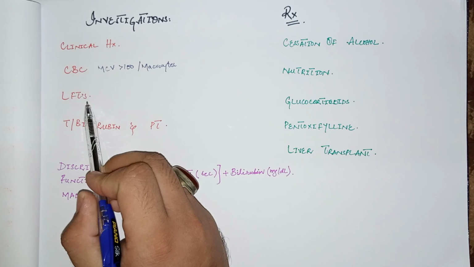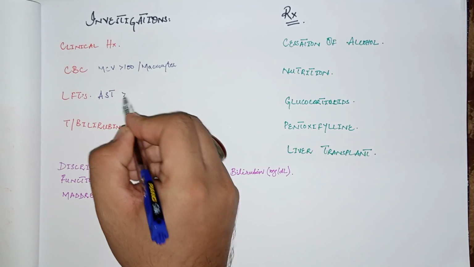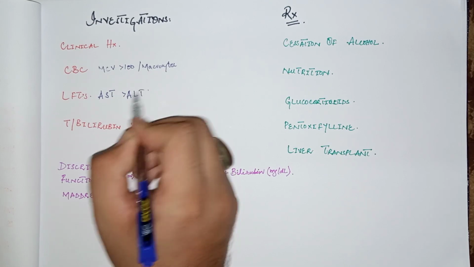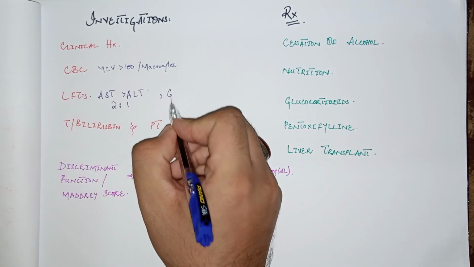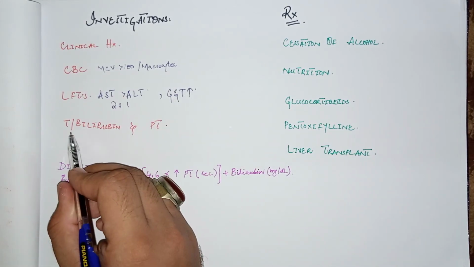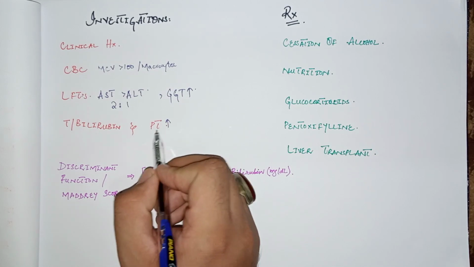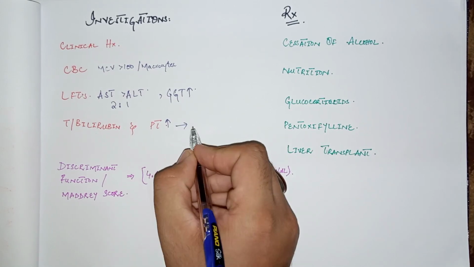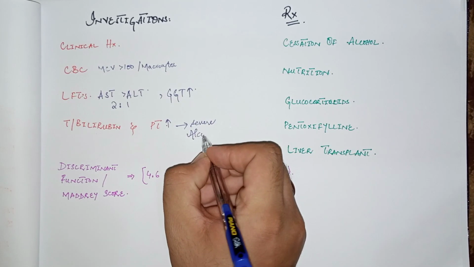In the liver function test, there are higher levels of AST as compared to ALT. The AST to ALT ratio is 2 to 1, and gamma GT levels are also very high in these patients. If the total bilirubin as well as the PT INR, that is prothrombin time, is high or prolonged, it indicates severe alcoholic hepatitis.